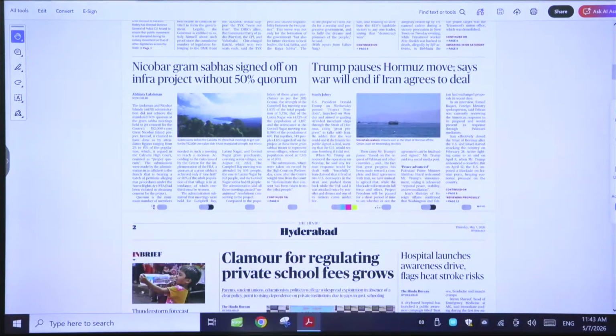Second article we have is the Nicobar Gram Sabha signed off infrastructure project with 50% quorum.